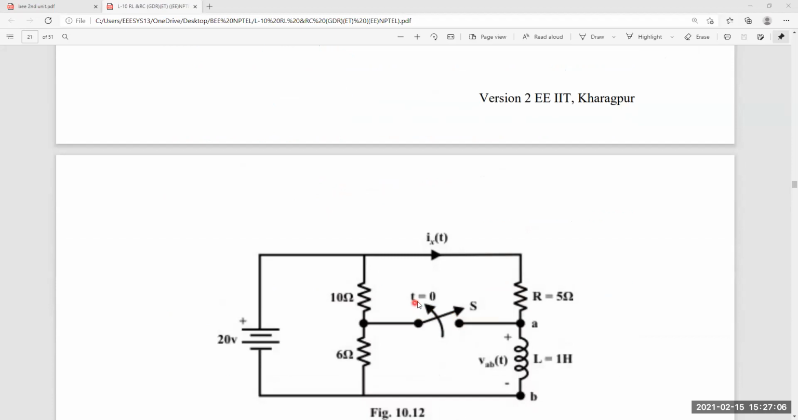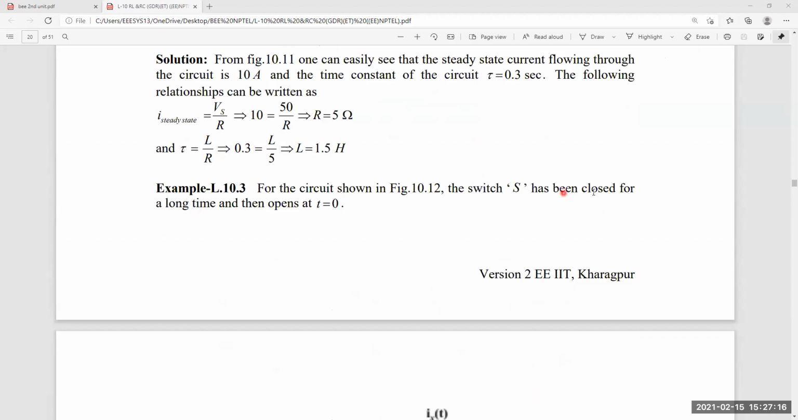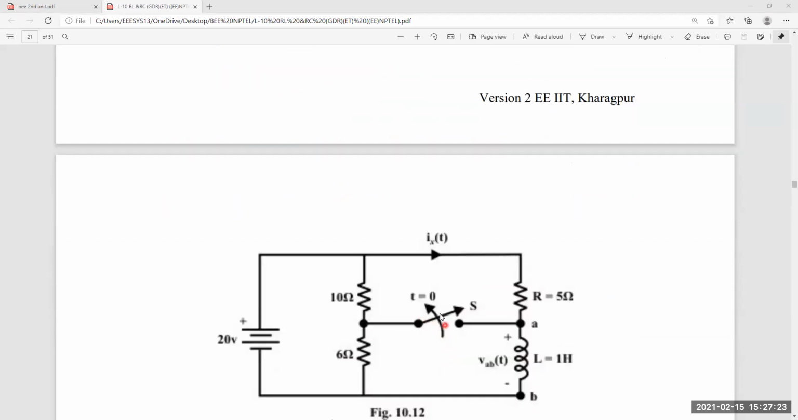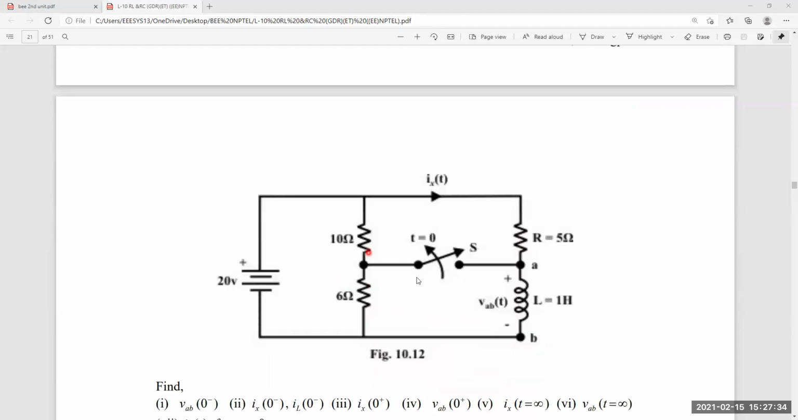At t equals 0, the switch is open. That means at t equals 0 minus, or minus infinity, the switch is under closed condition. The switch has been closed for a long time and then opened at t equals 0. So that is the meaning. Before switching, at t equals 0 minus or t equals minus infinity, the switch is in a closed manner. Understood? This is the circuit.